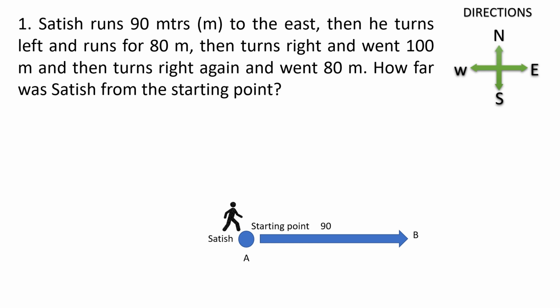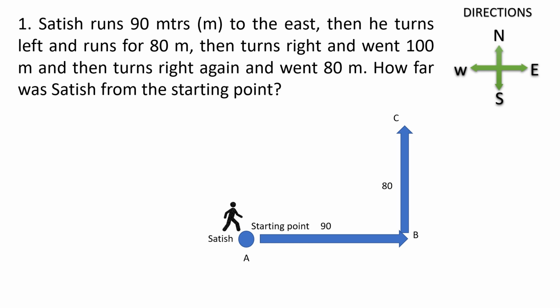You are running towards east direction. Then your left will be always north. Correct? So you have to move towards north. Turning left from the east means turning towards north. You have reached another point. You can name it as C.